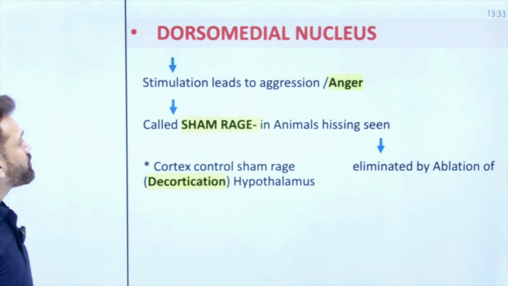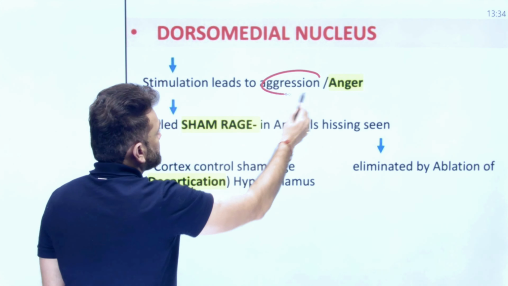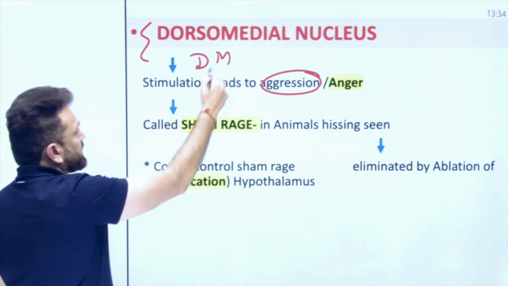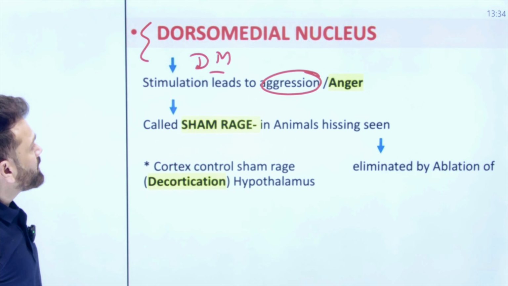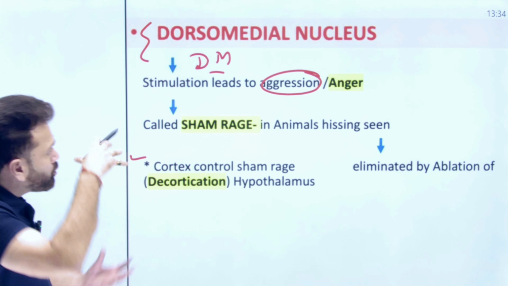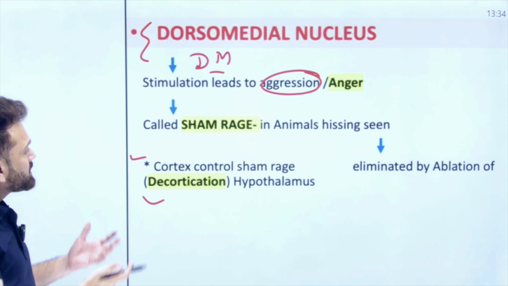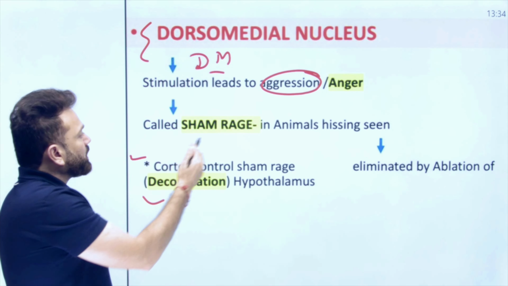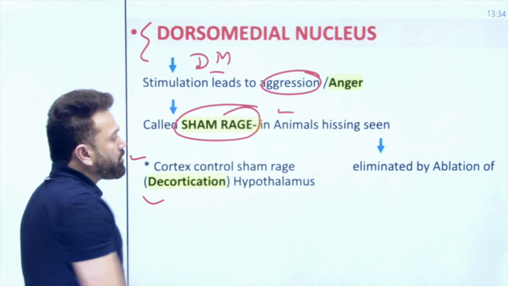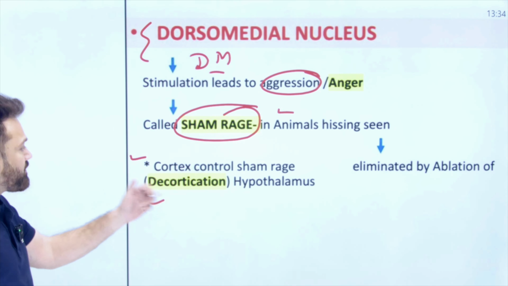Now the dorsomedial nucleus is for anger, aggression, and jealousy. All those things are because of the DMN. DMN is angry, you can remember it like that. Usually the cortex controls this anger. So when there is decortication, the cortex is removed, he can have excessive anger called sham rage. In animals you can see it in the form of hissing, and that can be eliminated by ablation of the hypothalamus.